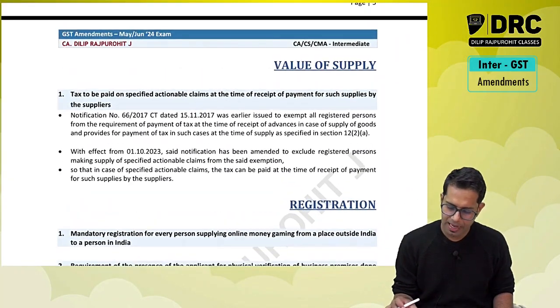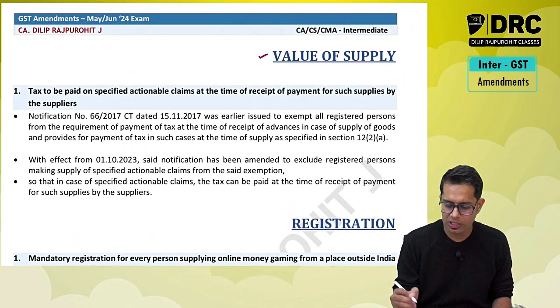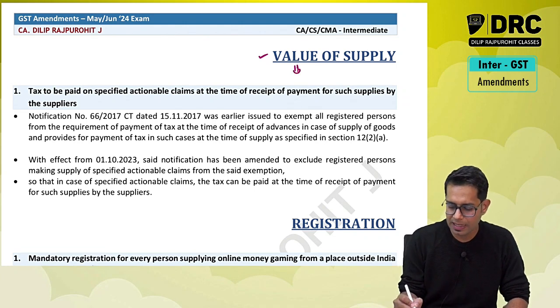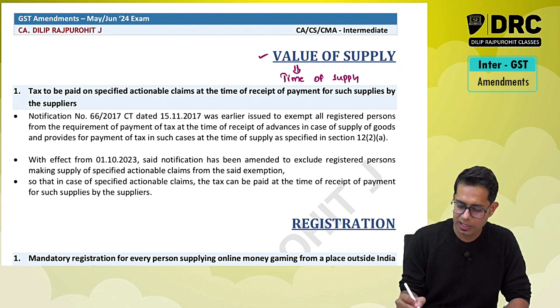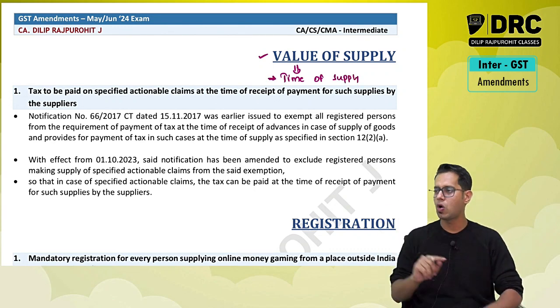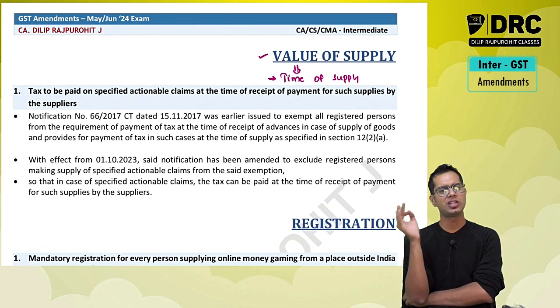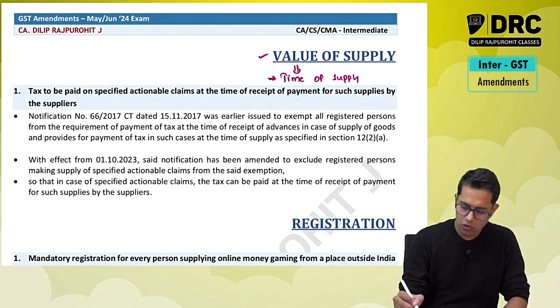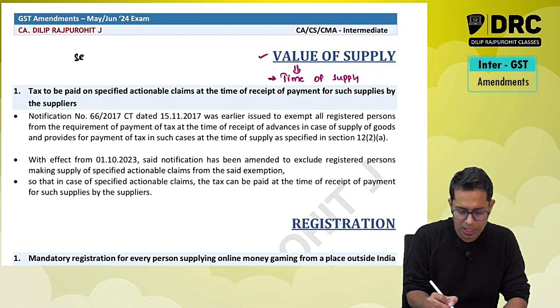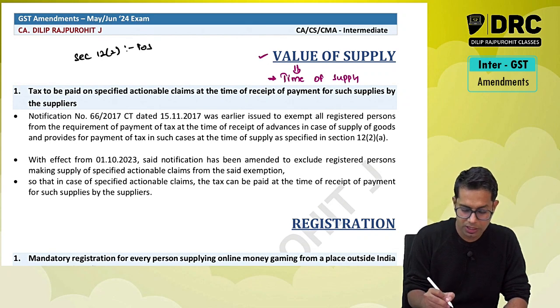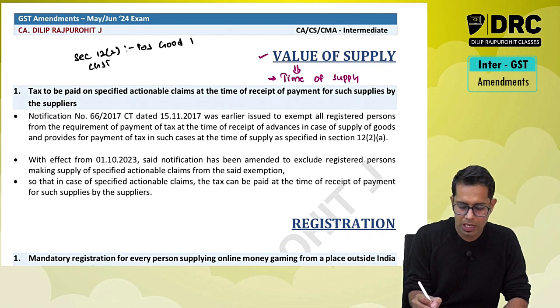Now, there is a small amendment made in a topic called value of supply. Basically, this amendment is not in value of supply, it is in time of supply, but the institute has included this in the chapter of value of supply. No problem, but this is with respect to time of supply. Now, you remember time of supply of goods, section 12, subsection 2. Section 12 subsection 2 of the CGST Act talks about time of supply of goods under forward charge.